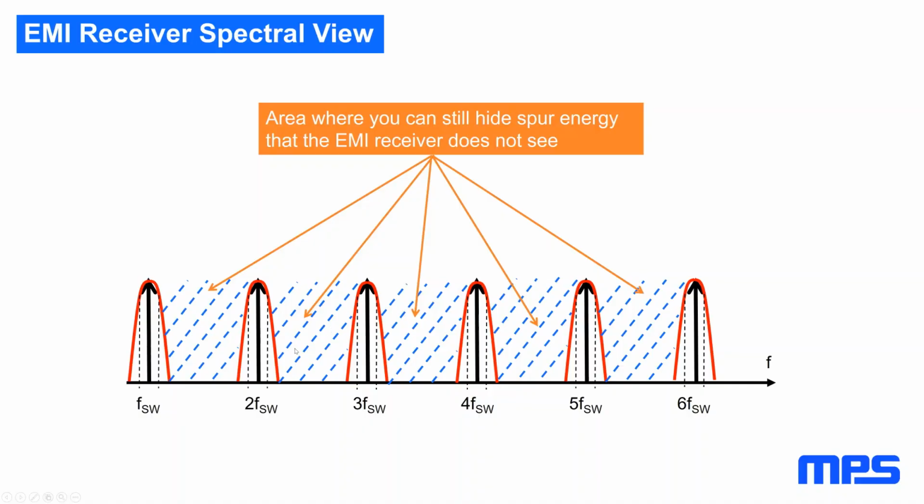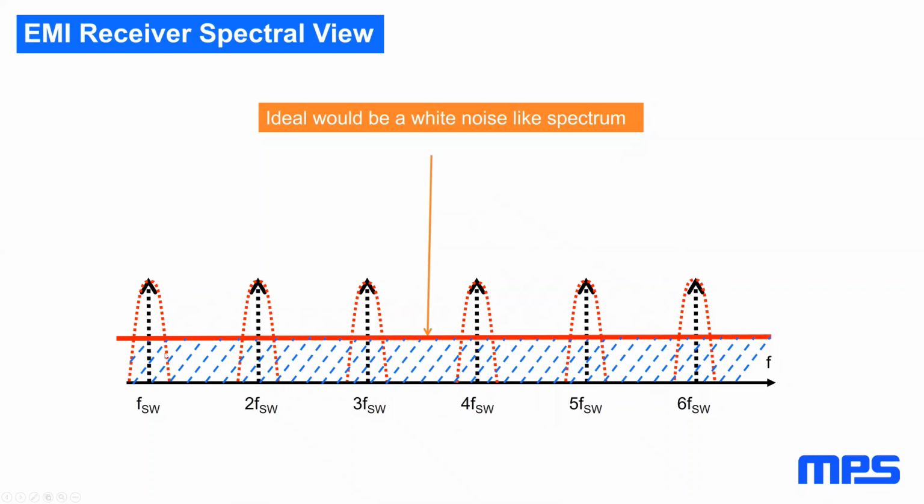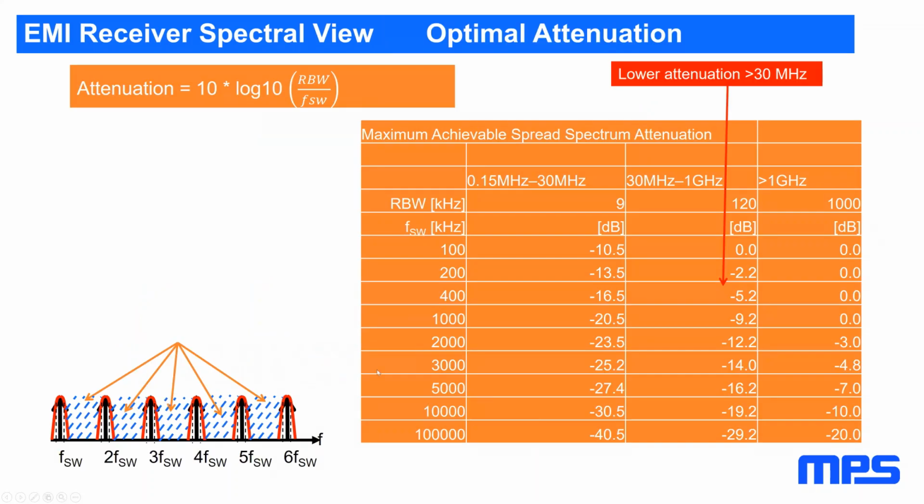And that's the area where any spread spectrum technique can hide the spur energy to get the peaks down. So that's how, in general, any spread spectrum works. You try to widen up your frequency domain and, in the optimum case, make it like white noise, with constant energy distribution over frequency. So that's the optimum case. And if we know that, we can actually calculate what the maximum attenuation spread spectrum can accomplish.